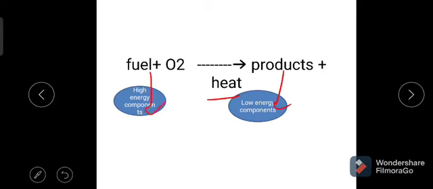What we have to take in the reactions as reactants are these fuels, which are high energetic compounds. The products obtained on combustion have the least energy.